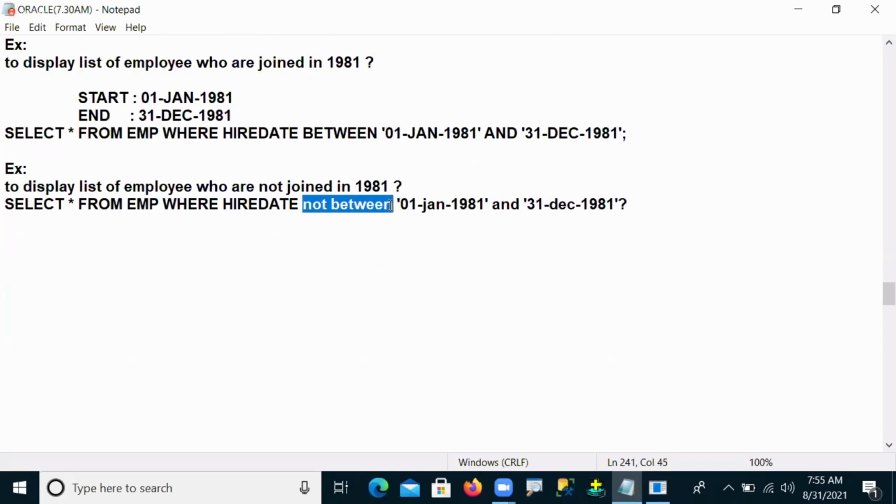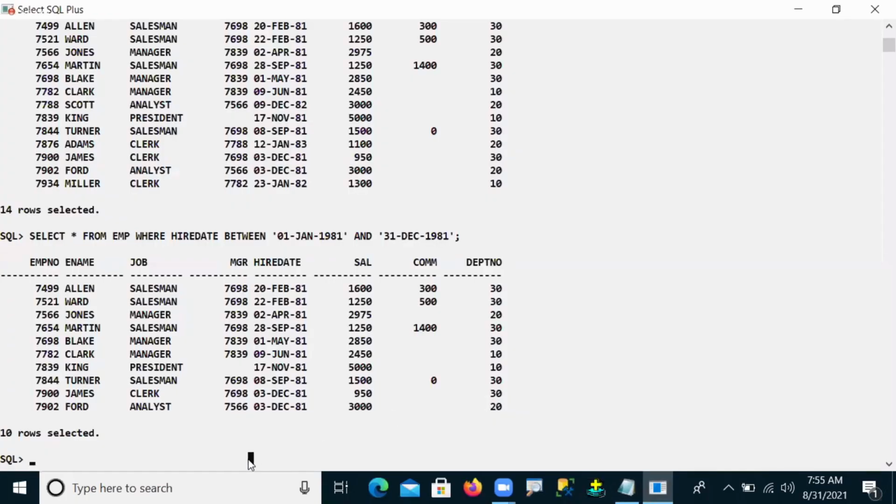Let me come back and write it here: not between 01 Jan 1981 and 31st December 1981. This is the range value.